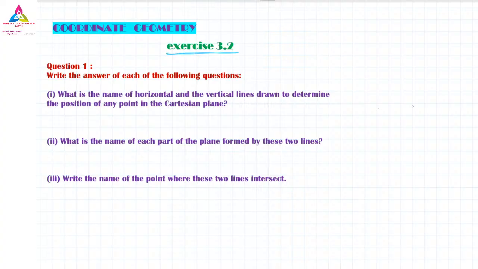Here in coordinate geometry, the first question we have is: what is the name of the horizontal and vertical lines drawn to determine the position of any point in the Cartesian plane? What is that answer?